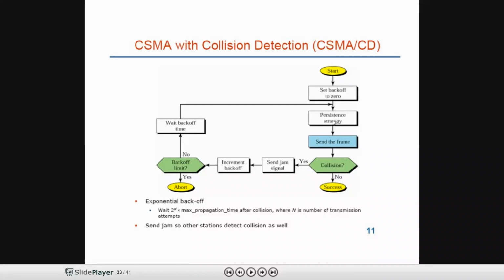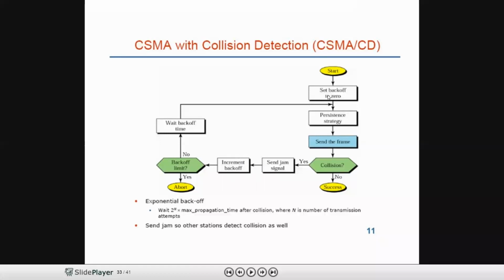After the persistent strategy, the station sends the frame. If there is no collision, the frame transmission is a success. If there is a collision, yes, send a jam signal. Send jam signal means wherever the collision occurs, from that point, the jam signal will be sent to the stations. Station A and station C get the jam signals.